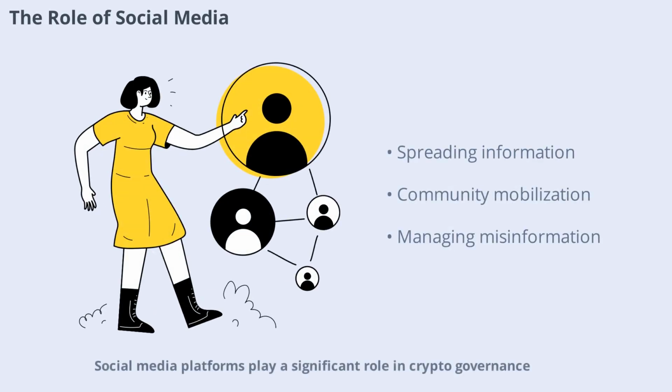Social media platforms play a significant role in crypto governance. They are used for discussions, announcements, and organizing votes. Social media helps spread information quickly and mobilize the community, but it can also amplify misinformation or create echo chambers. Managing the influence of social media is an ongoing challenge for governance.